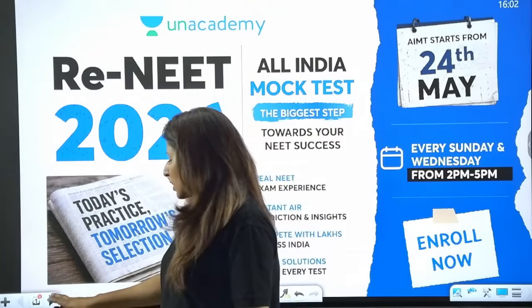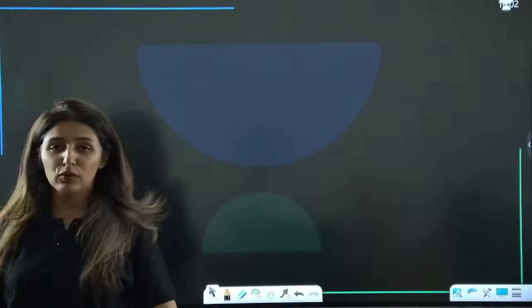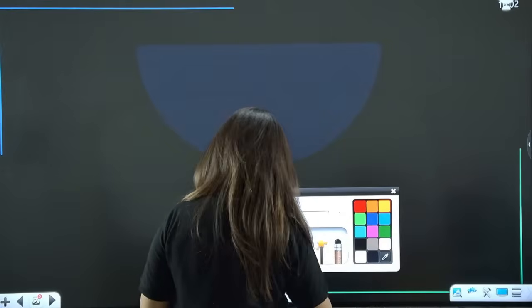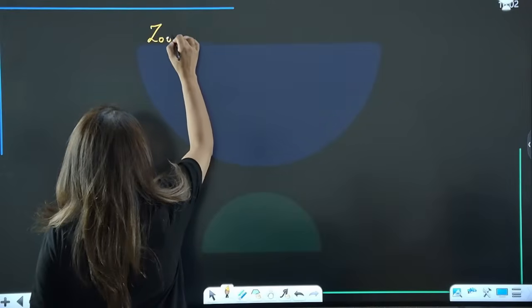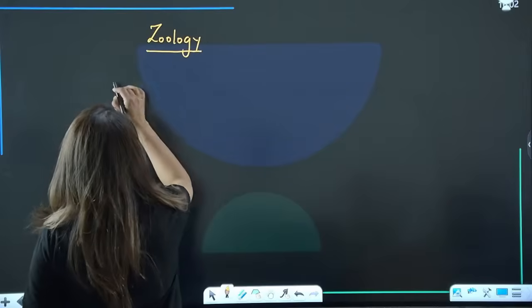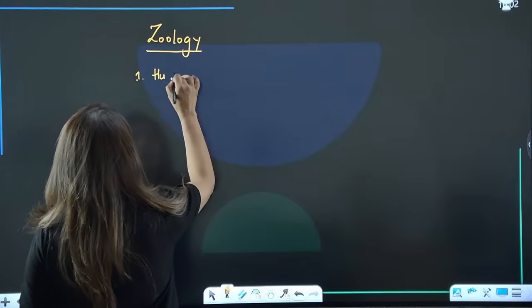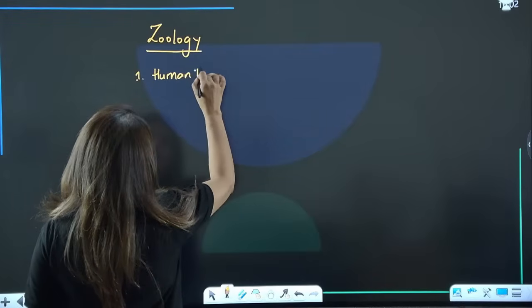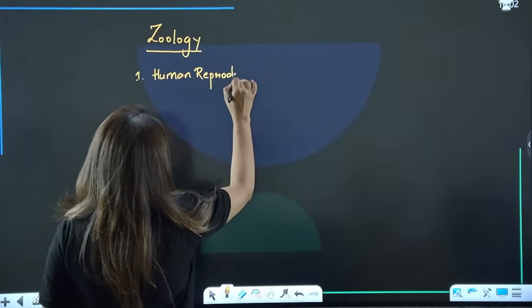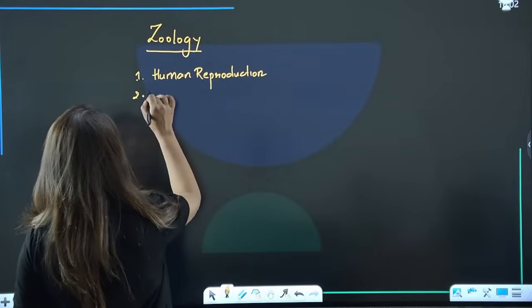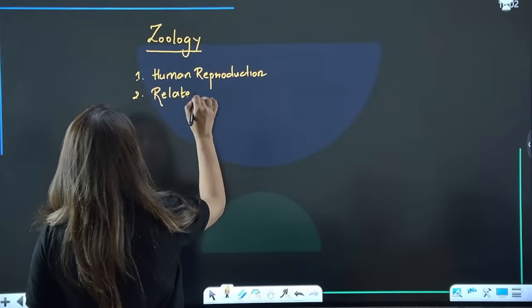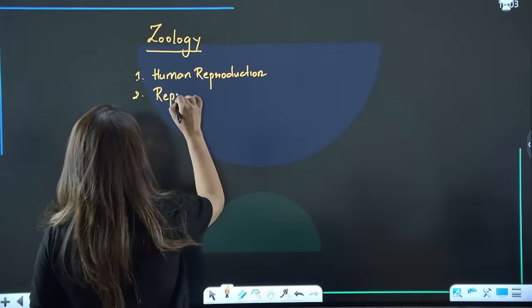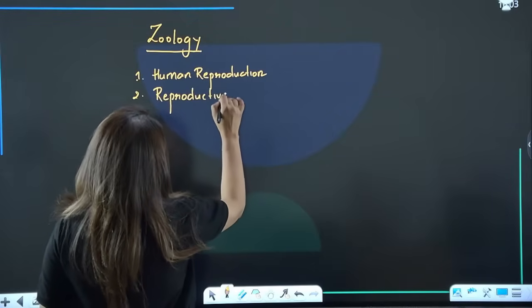Now let me tell you which are the chapters, how we are going to cover them, and what the scheme is. Today we are going to cover the chapter human reproduction and the related chapter, reproductive health. These are the 2 chapters that I'm going to cover today.